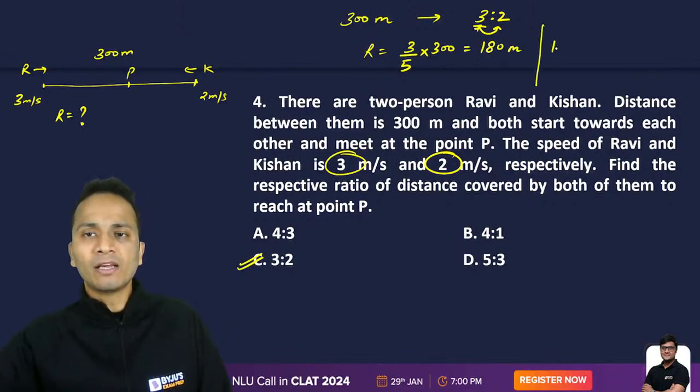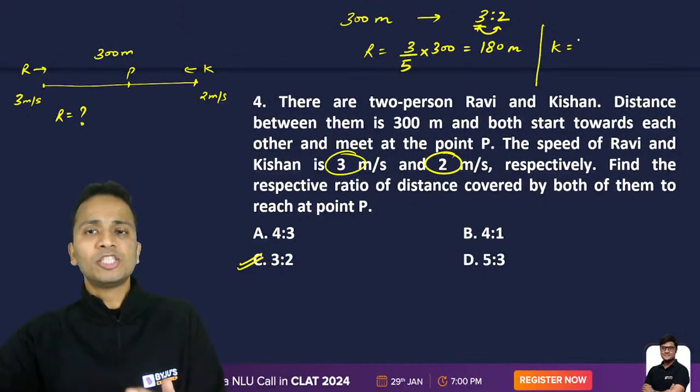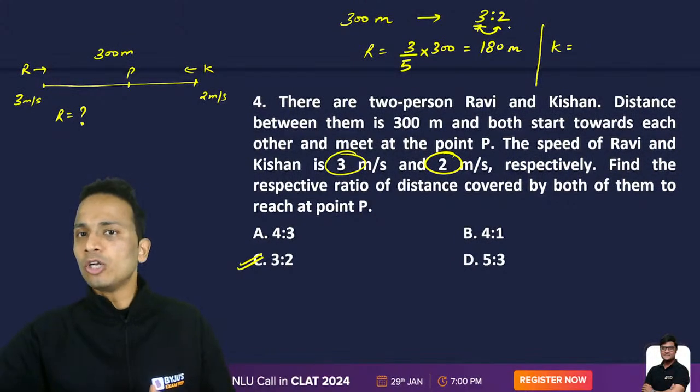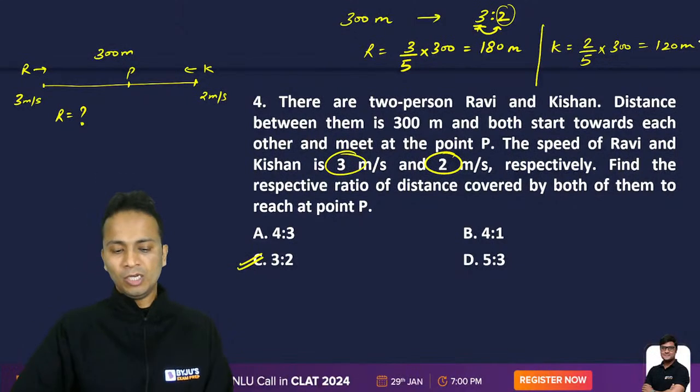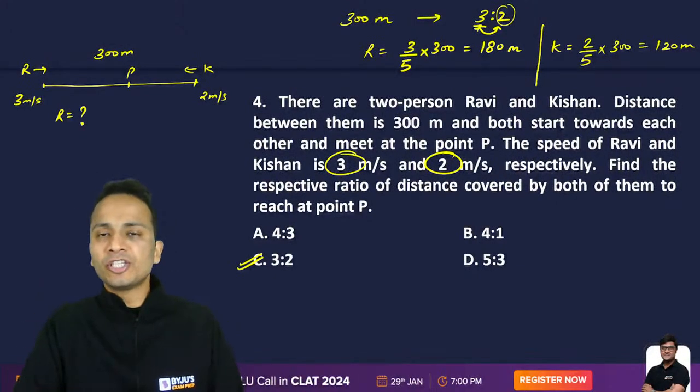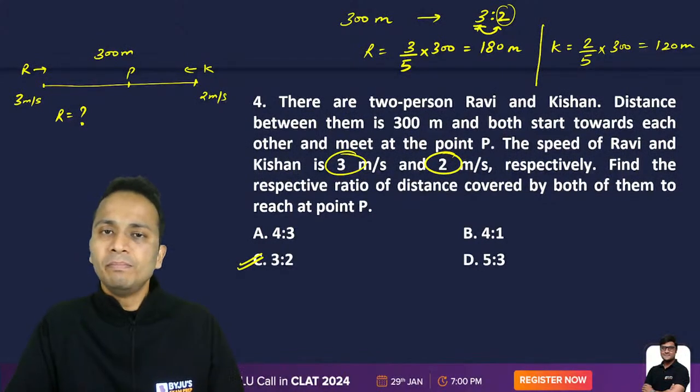Similarly, if I want to calculate the distance traveled by Kishan, the ratio is 3 is to 2. Which part is Kishan's? It's 2. So 2 upon 5 multiplied by 300 comes out to be 120 meters. So the distances traveled by Ravi and Kishan respectively will be 180 and 120 meters.